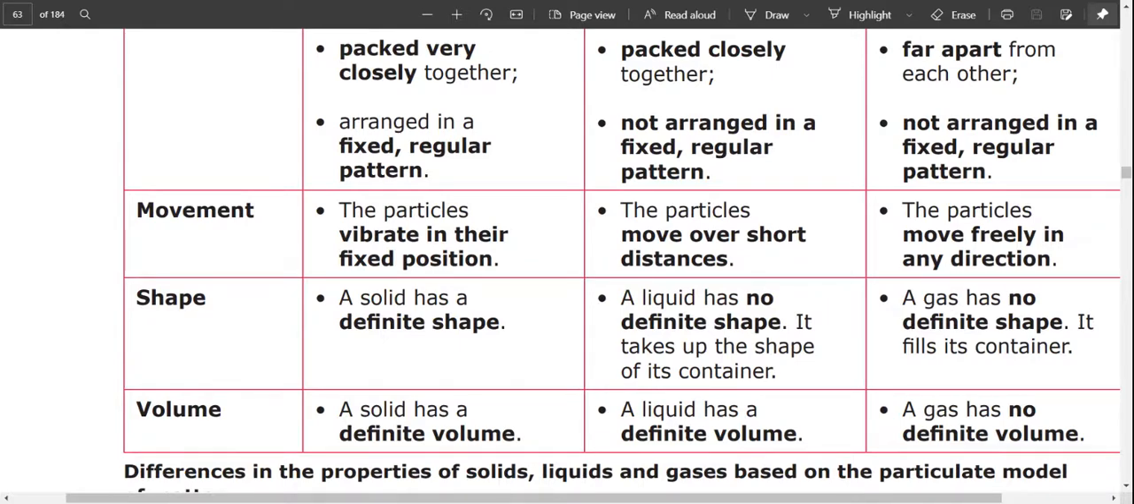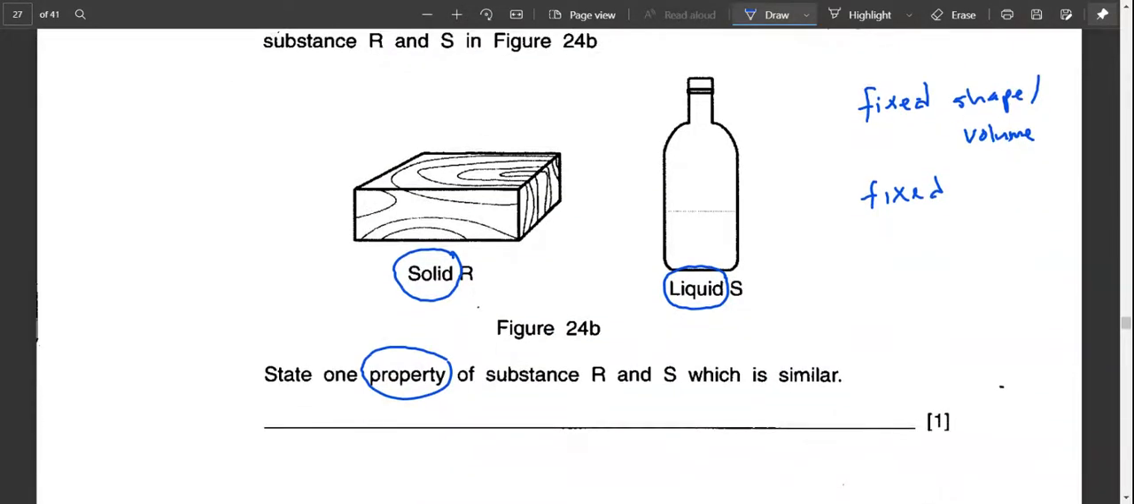So in this question, the property of them is that both of them have fixed volume. Solid and liquid have fixed volume. That is the only thing that is similar between them. Okay, I've already mentioned it there. I just want to double confirm. It's always okay to double confirm, just to make sure that whatever you forgot, you double check in your book.